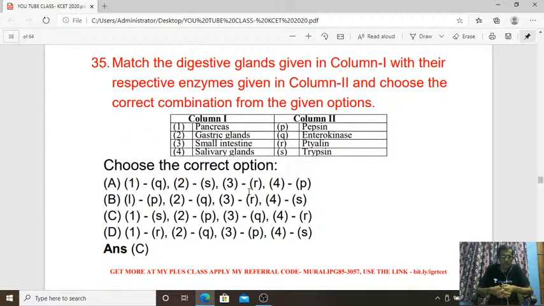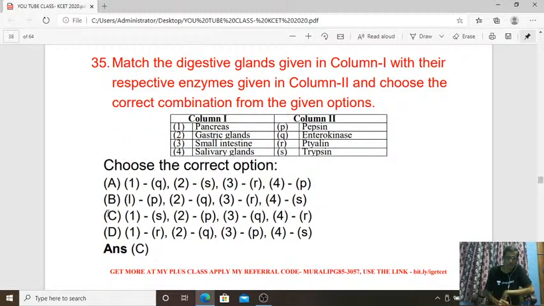So match the following items here. Here the pancreas, gastric glands, small intestine, salivary gland and their secretion, isn't it? Respective enzymes of the digestive glands. So the answer is C, which refers to the first one.